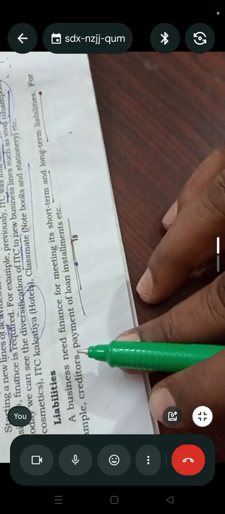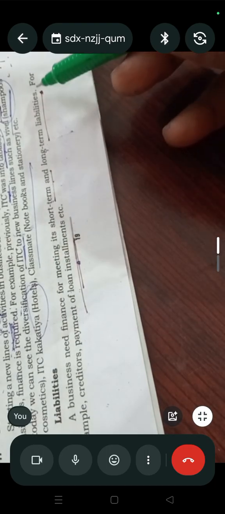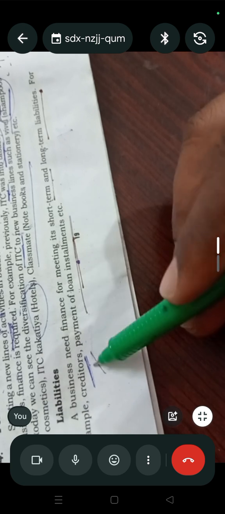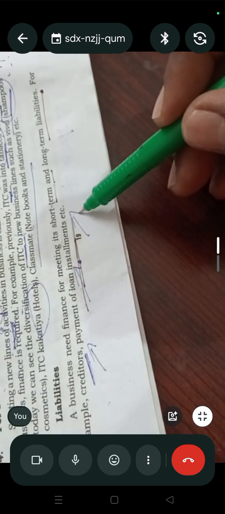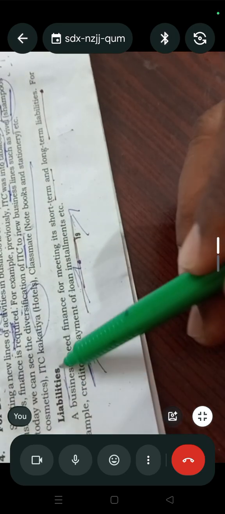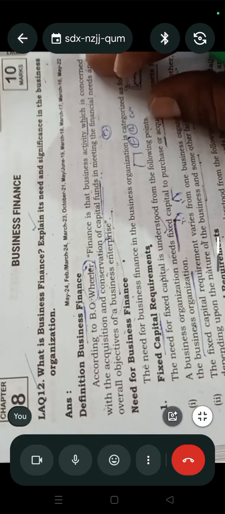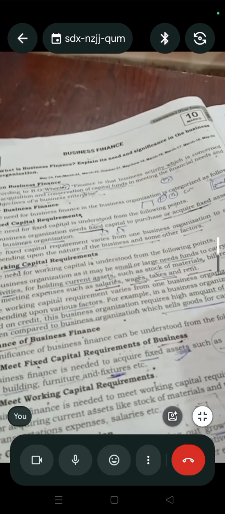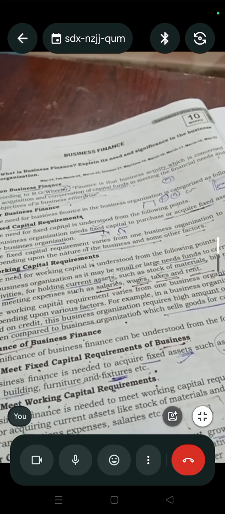Liabilities. A business needs finance for meeting short-term and long-term liabilities. For example, to pay money to creditors, to repay loans, or to pay installments. So for payment purposes, they need money. Especially to pay the liabilities, they need business finance. So that is the need and importance of business finance. These are the most important 10 marks answers. If you read these 10 marks answers, that's enough for intermediate first year.